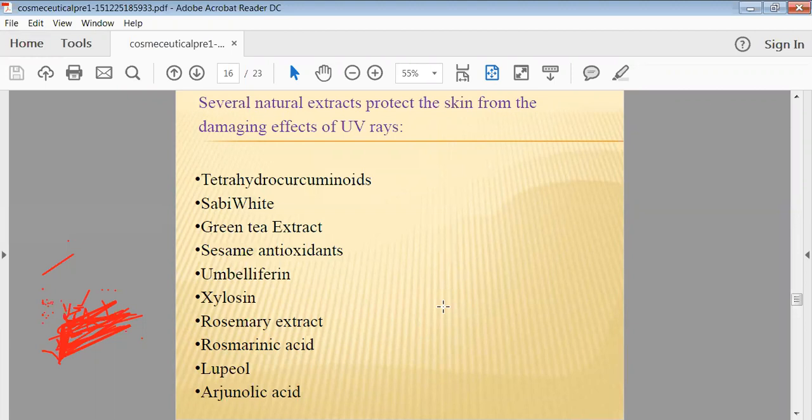Then xylosine is there. Then rosemary extract, then rosmarinic acid, then lipiolol, then arginolic acid. Nowadays they are famous and utilized tremendously in various kinds of sunscreen agents for the preparation of herbal-type cosmeceuticals.